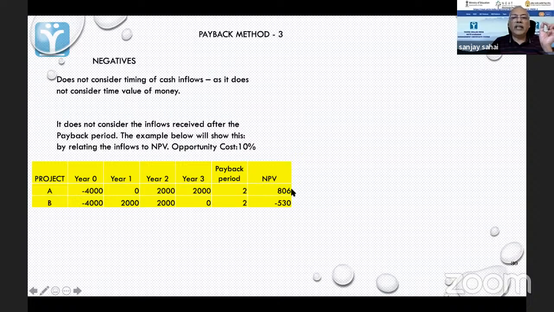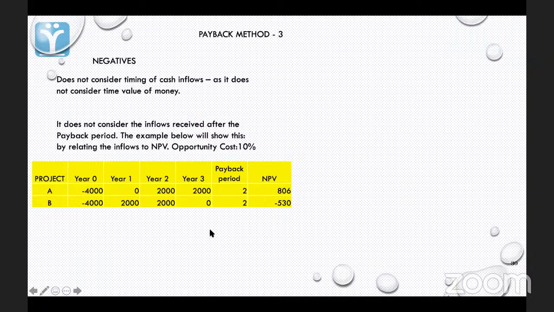Now, if I look at NPV, I will have to get the present value of these. I'll have to assume a discount rate of 10%. Then I find that the NPV of project A is 806, whereas for project B it is minus 530.